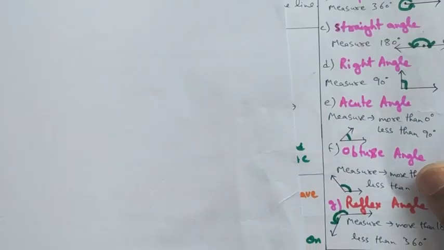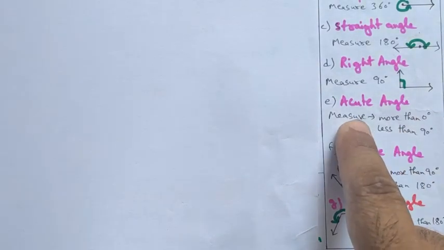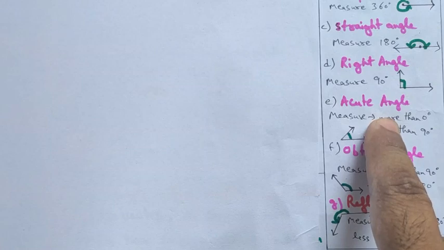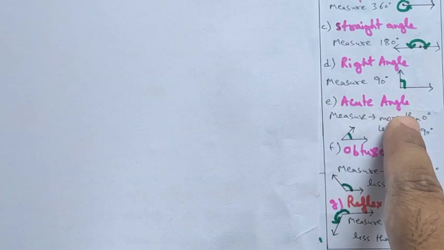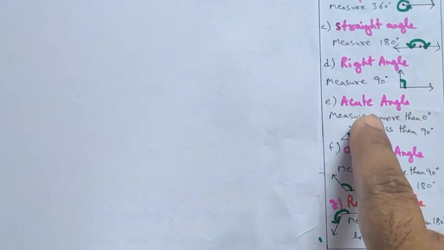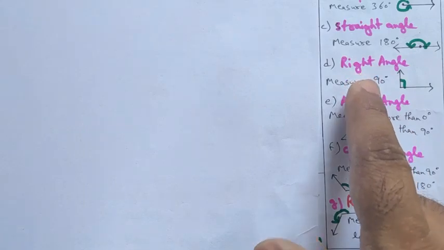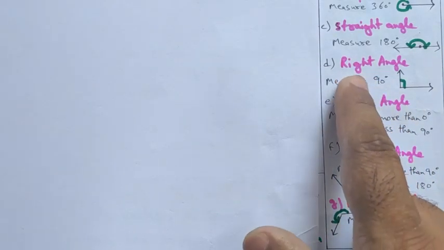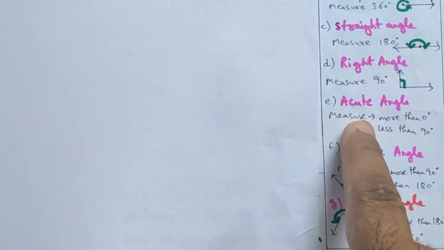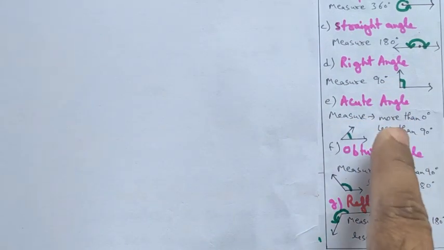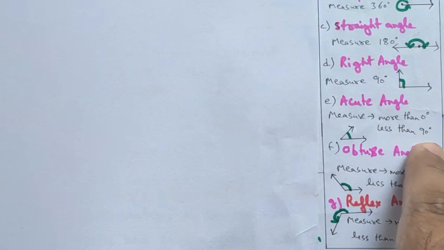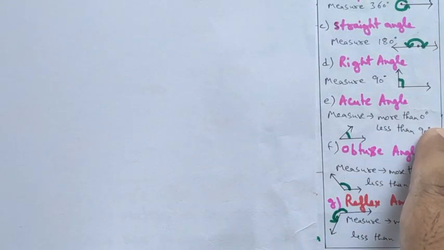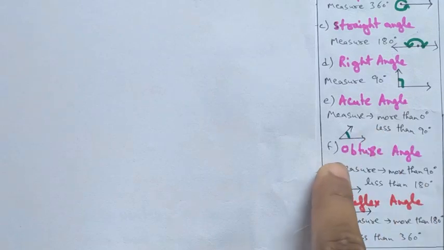And this acute angle is a cute angle, as cute as a baby, or we can say baby angle. Means it is smaller than 90 degrees, smaller than the right angle. Right angle is the elder brother, acute angle is the younger brother. So less than 90 degrees and more than 0 degrees. So this is an acute angle.